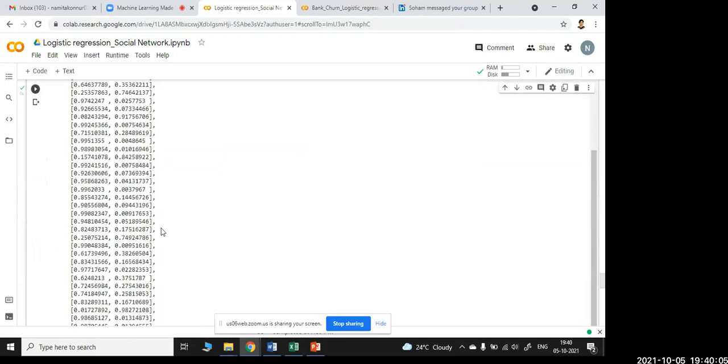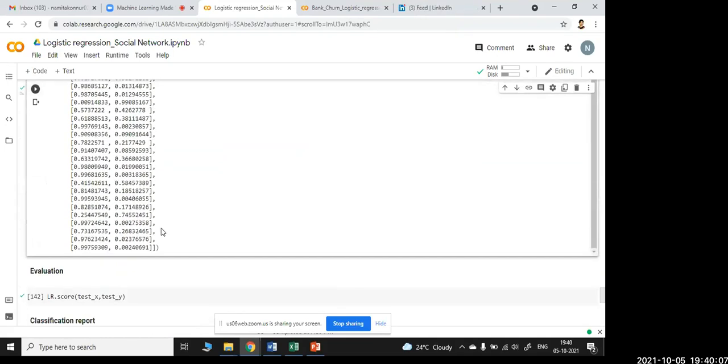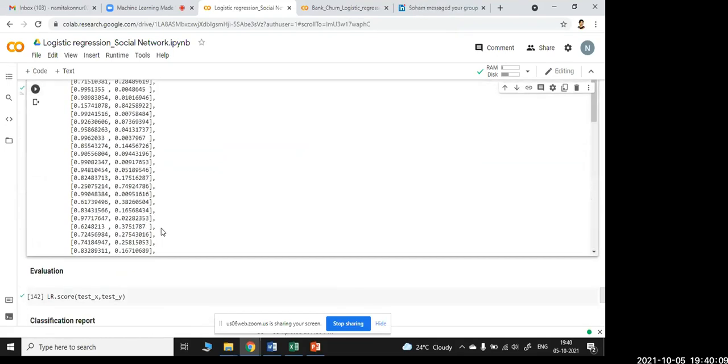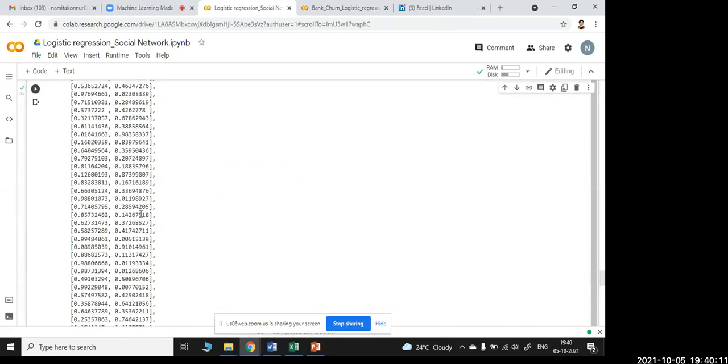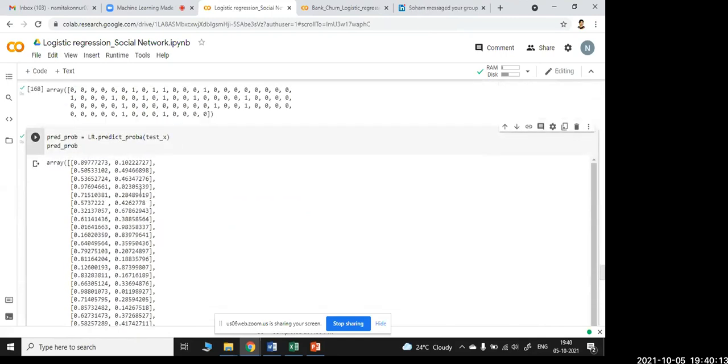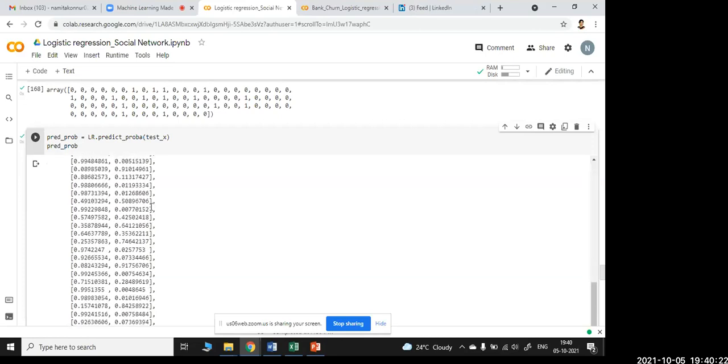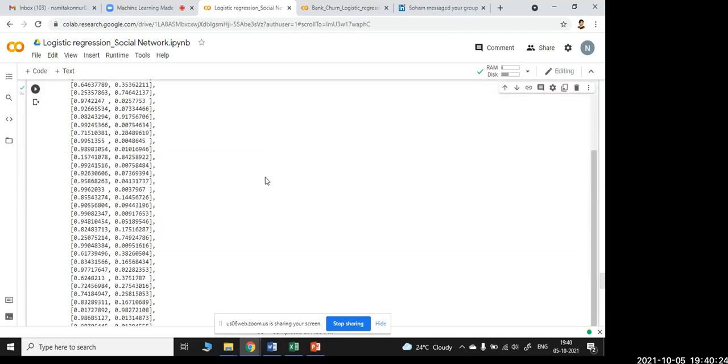So you can see these many people, all with positive probability values, are willing to buy it. Here the probability value lies from 0 to 1. There are no values of -1 or more than 1. So these are the predictions of my score. Then coming next, now I have built the model.